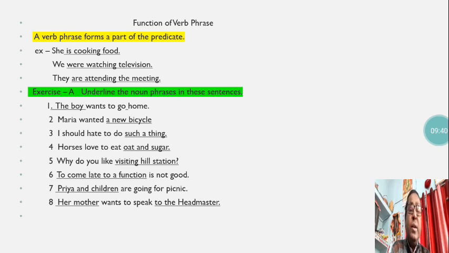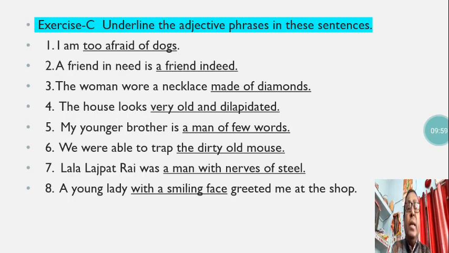Priya and children are going for picnic. Priya and children is the noun phrase. Her mother wants to speak to the headmaster. So her mother and the headmaster both are noun phrases in this sentence.